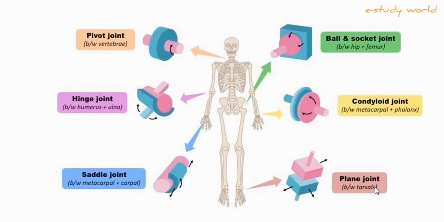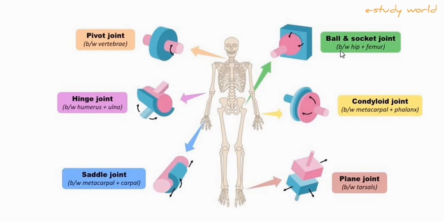One bone slides over another bone. Condyloid joint. The condyloid joint is present between the metacarpal and phalanges. The metacarpophalangeal joint is a condyloid joint. One condyle of the bone hinges with another condyle of the joint. So this is the condyloid joint.